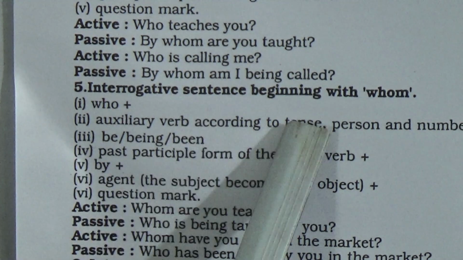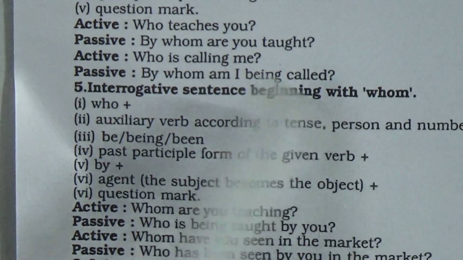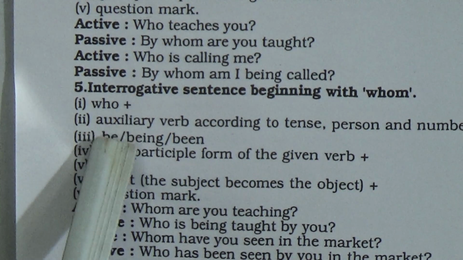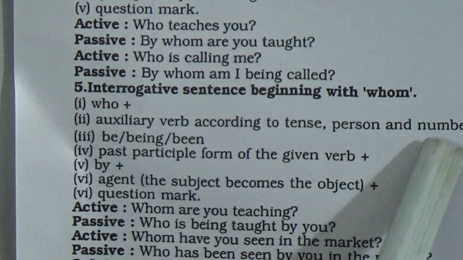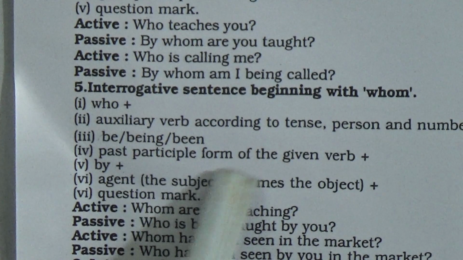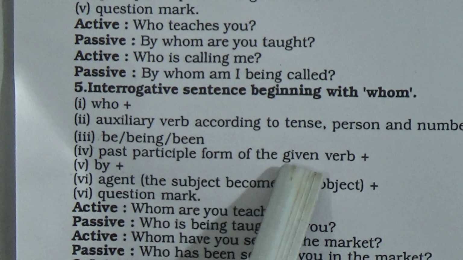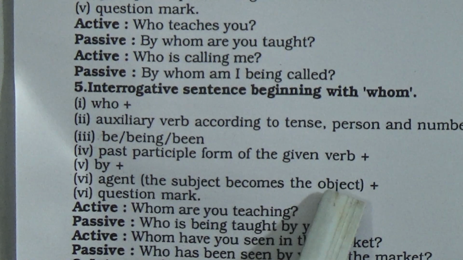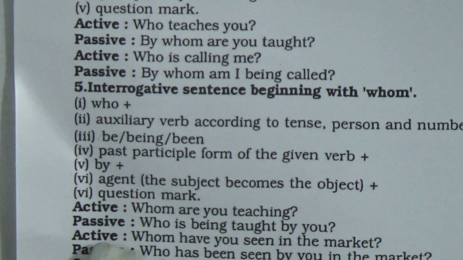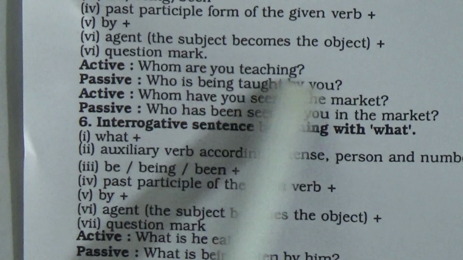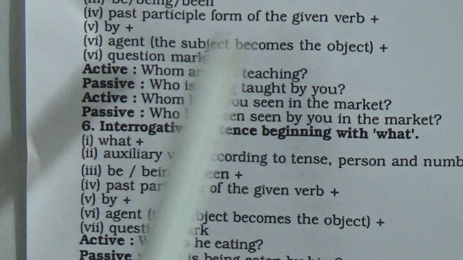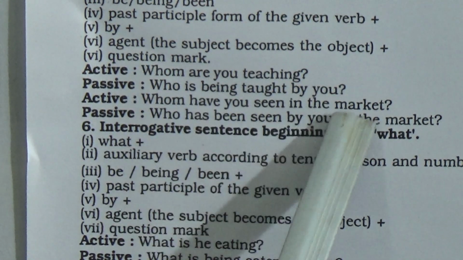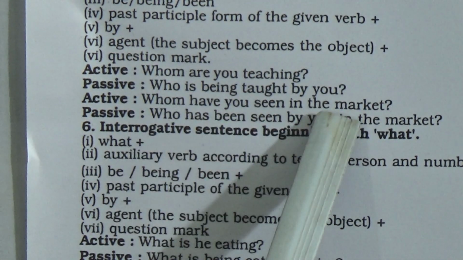Then number 5, interrogative sentence beginning with whom. At that time you will do who plus auxiliary verb according to tense, person and number plus be or being plus past participle form of the given verb plus by plus agent in bracket, the subject becomes the object plus question mark. For example, in active voice, whom are you teaching? In passive voice, we will write, who is being taught by you?